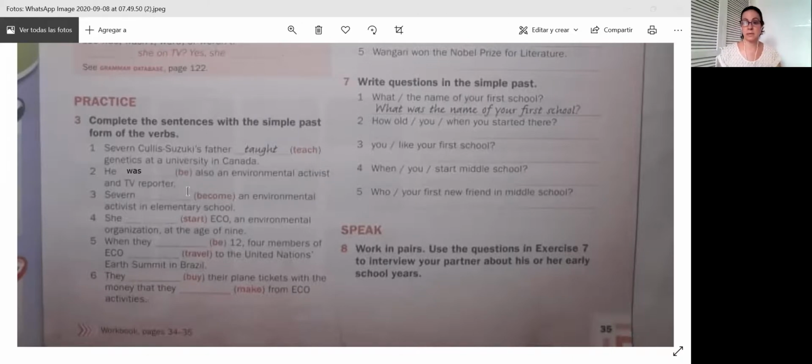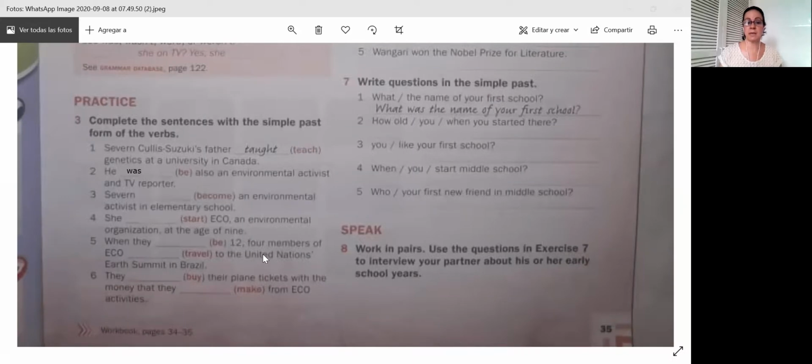Was. Okay? Remember, in the past, was. Then the second one we have, Severn. It's an irregular verb. So with irregular verbs, what we have there is that it changes.